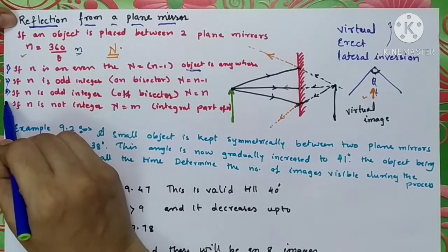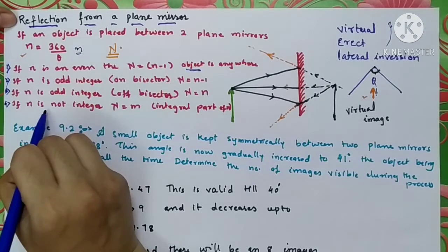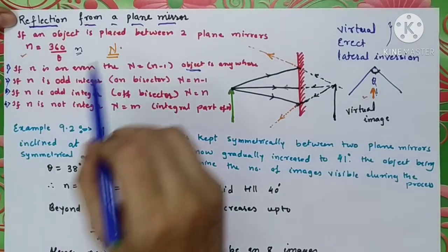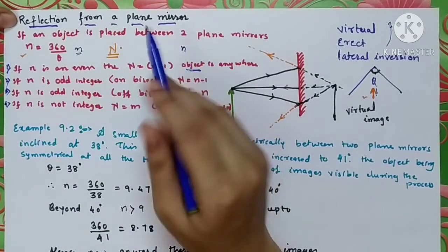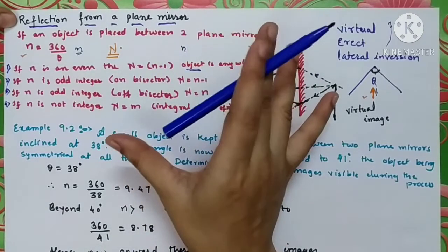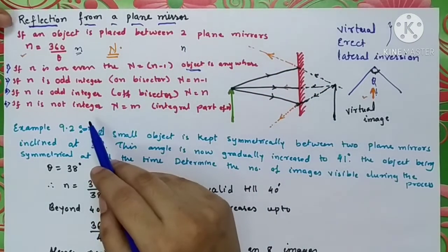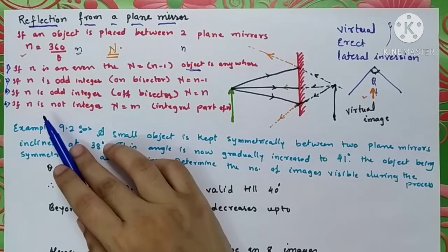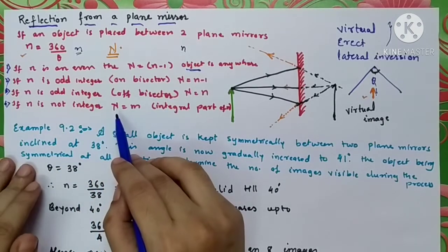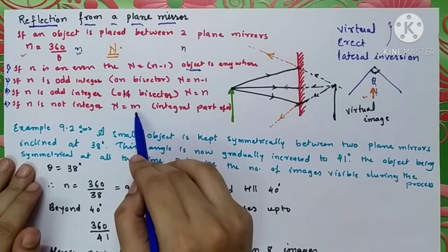Now let's see the fourth condition. If small n is not an integer, neither even nor odd, it is a decimal number, then capital N is equal to small m.